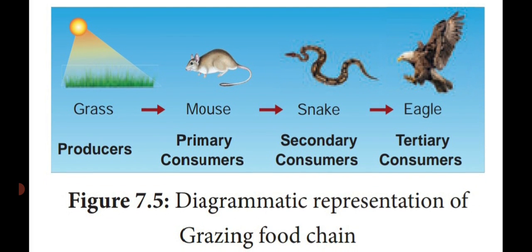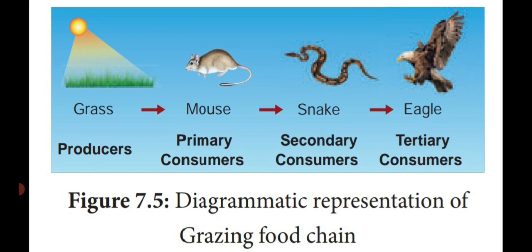See the diagrammatic representation of the grazing food chain. First one, grass, the producer. They absorb the sunlight and prepare the food material. They release energy. That energy is utilized by the second trophic level, that is the primary consumer or herbivore, for example mouse.